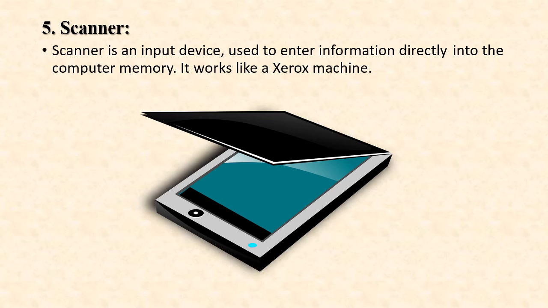So scanner is used when some information is available on paper and it is to be transferred to the hard disk of the computer for further manipulation.